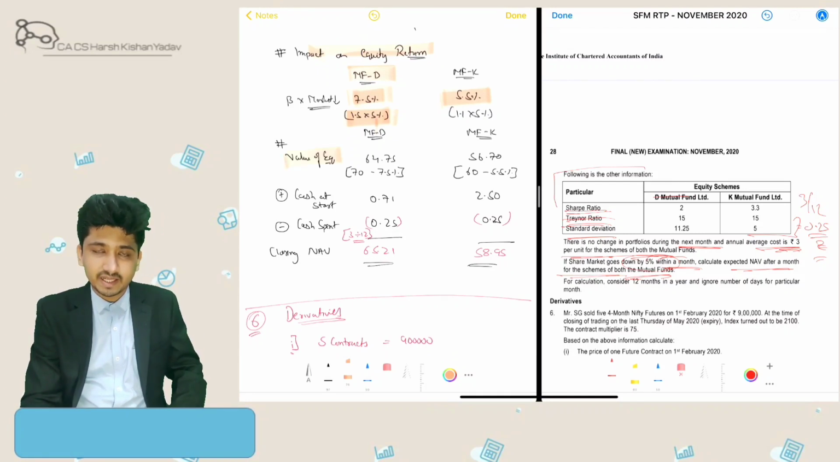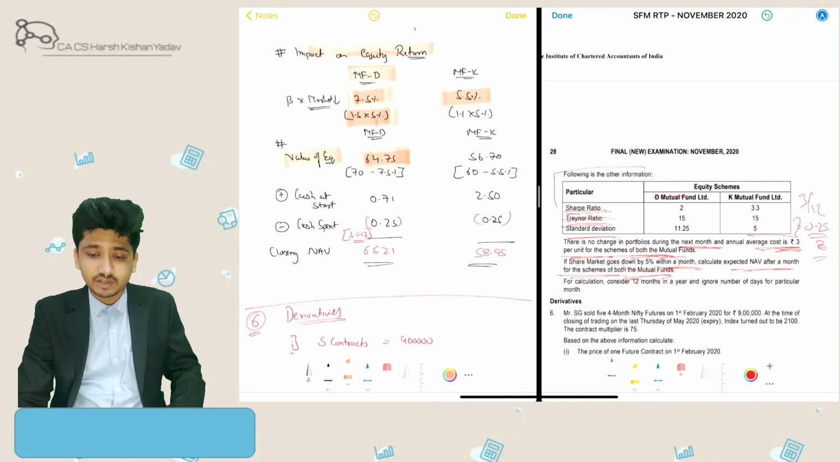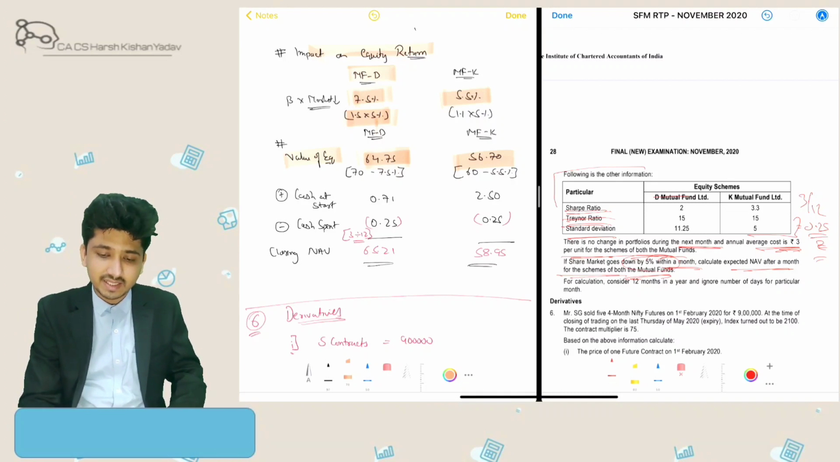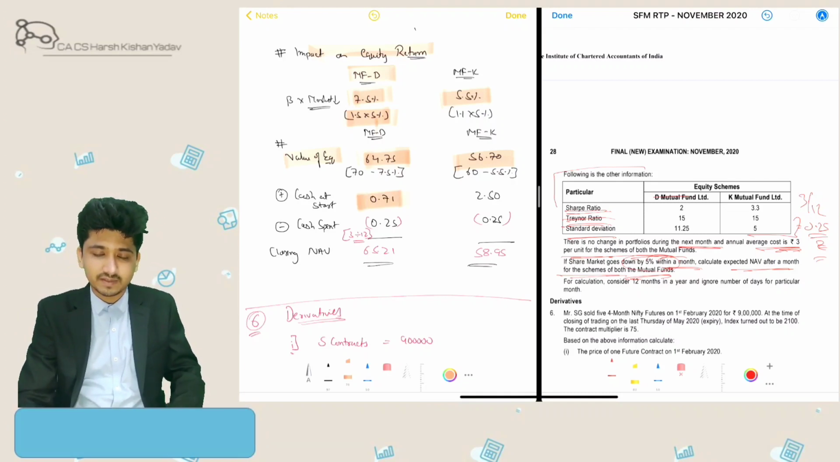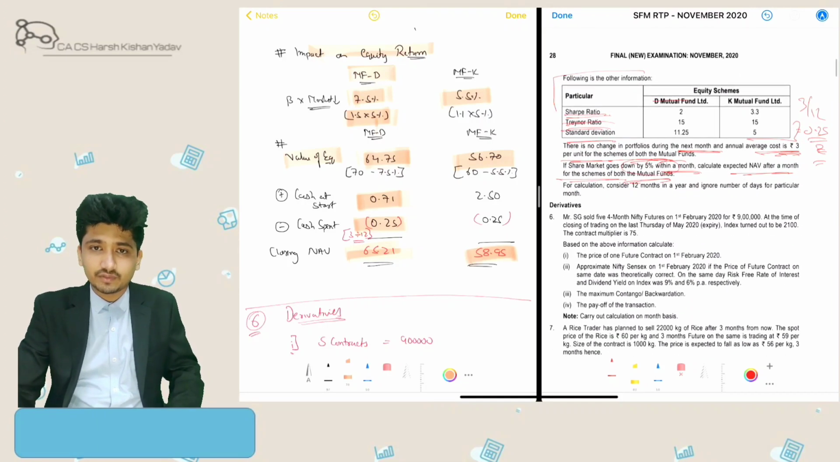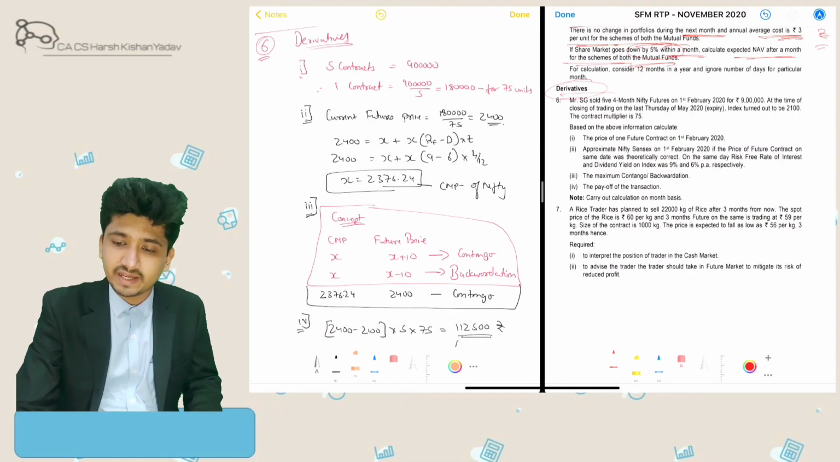It would be 70 minus 7.5%, which is 64.75 rupees, and in mutual fund K it would be 56.70. Then cash at the start was 0.71 in mutual fund D, which would be reduced by 0.25, the 1 month expenditure. So my closing NAV for mutual fund D would be 65.21, and closing NAV similarly for mutual fund K would be 58.95.